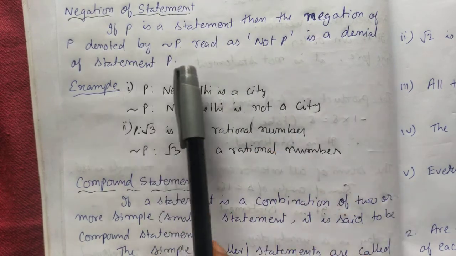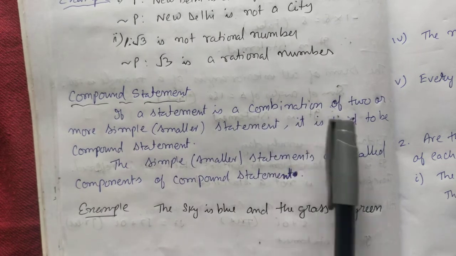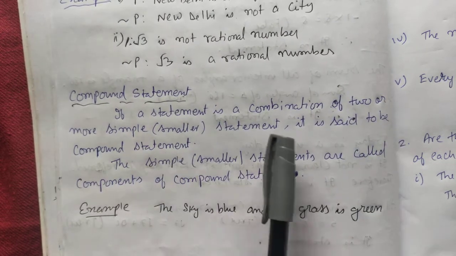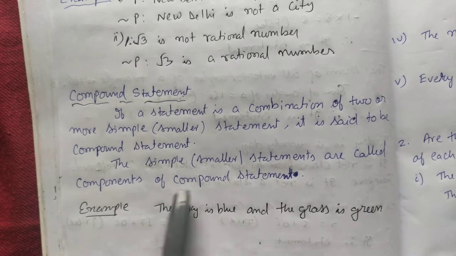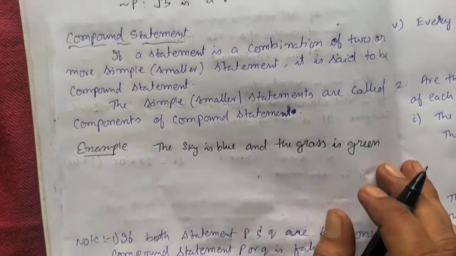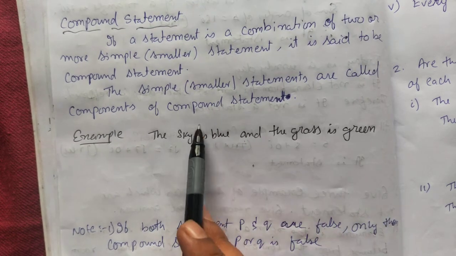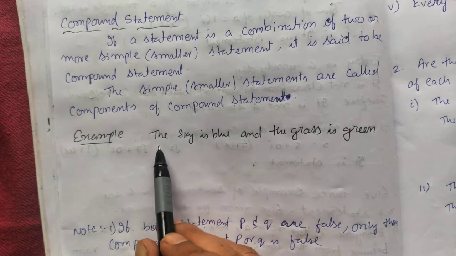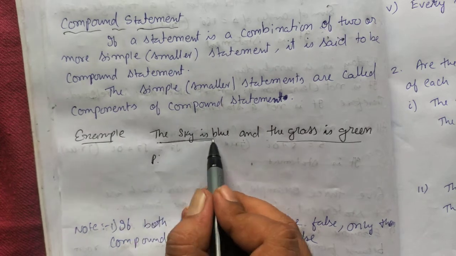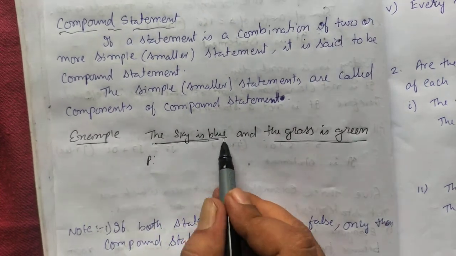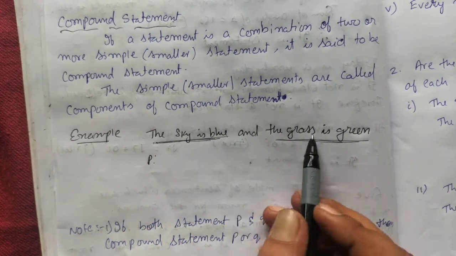So for 14.2 you have to know the negation, and for compound statements also you have to know what a compound statement is. If a statement is a combination of 2 or more simple or smaller statements, it is said to be a compound statement. The simpler statements are called components of the compound statement. Suppose, for example, the sky is blue and the grass is green. This is a compound statement because it is made up of 2 components, and each sentence is called a component. There are 2 statements here combined by 'and'. So this is a compound statement.